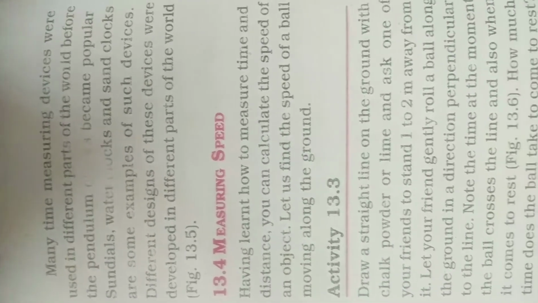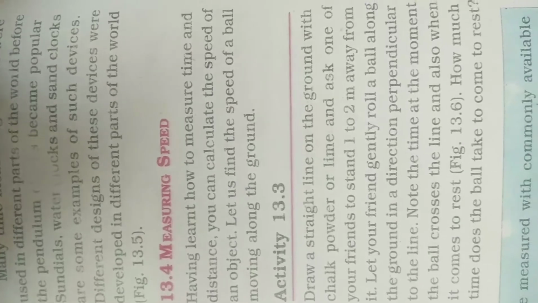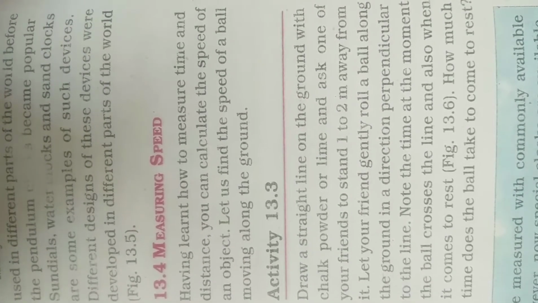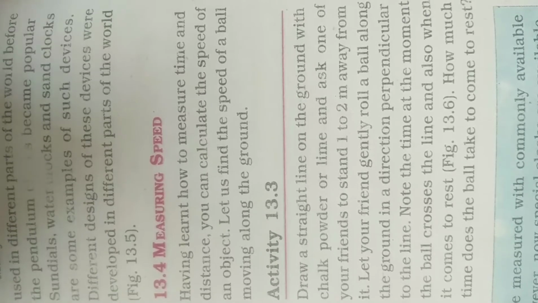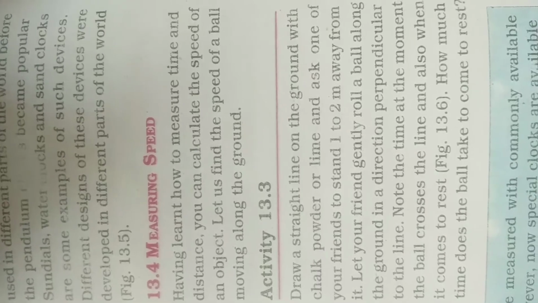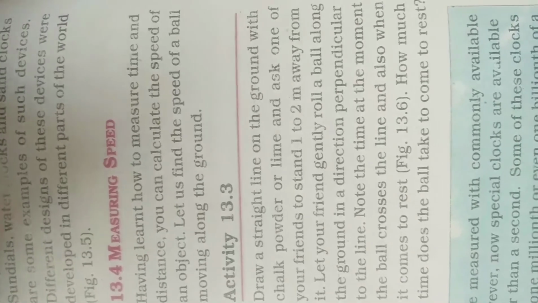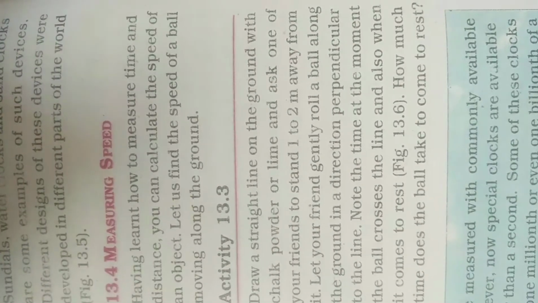Draw a straight line on the ground with chalk powder, and ask one of your friends to stand 1 to 2 meter away from it. Let your friend gently roll a ball along the ground in a direction perpendicular to the line. Note the time at the moment the ball crosses the line and also when it comes to rest.